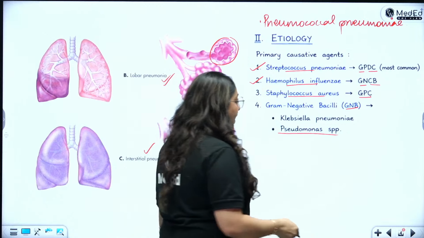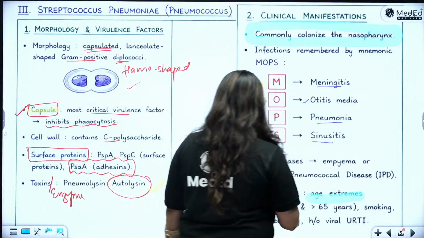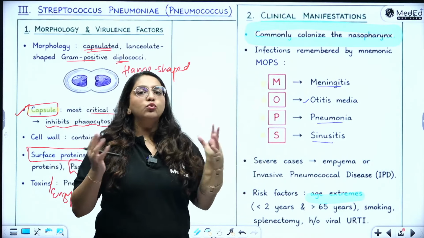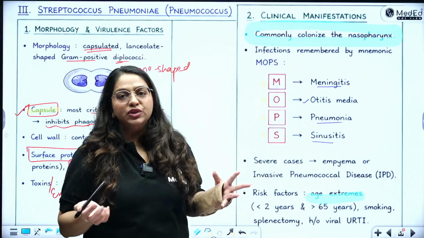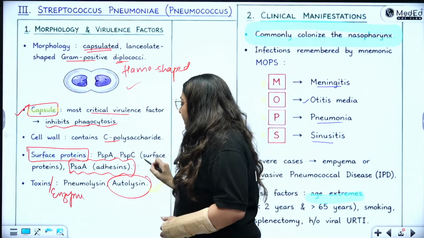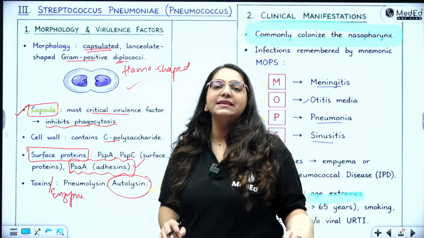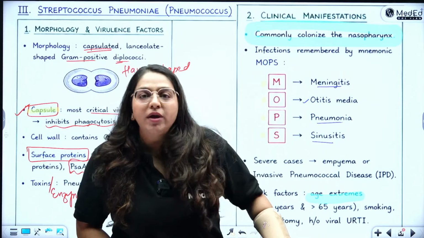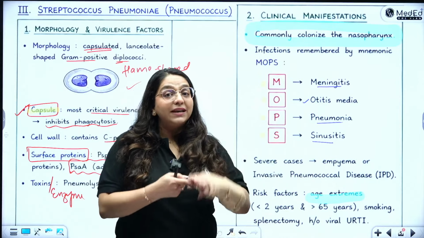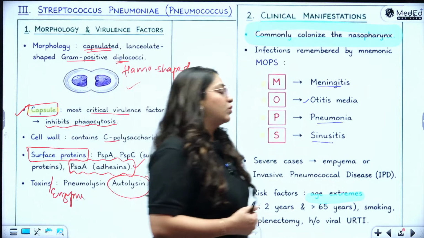Can I make a flow diagram? Yes, you can easily make a flow diagram of the pathogenesis, even though it is not involved here, but you know all the things which are required for pathogenesis. It will enter through the respiratory route, adhere using the PsaA adhesins, and then invade inside and cause lobar pneumonia. You know all of it. So you can easily make a flow chart, a differences table, and 3 diagrams from this Streptococcus pneumoniae.